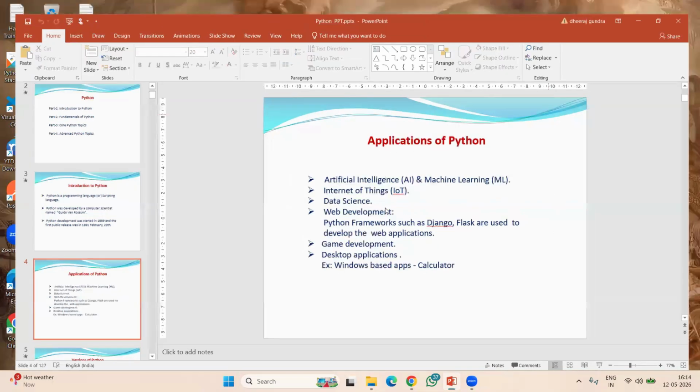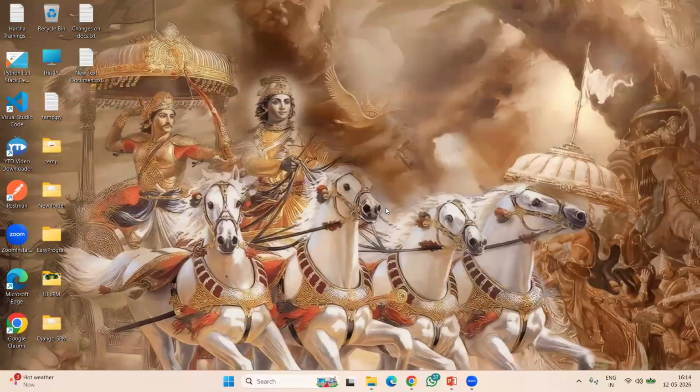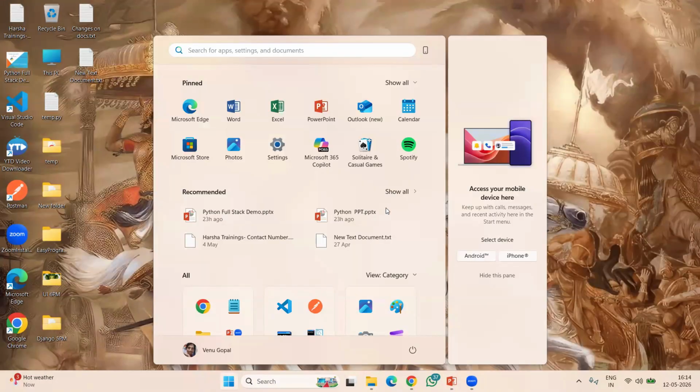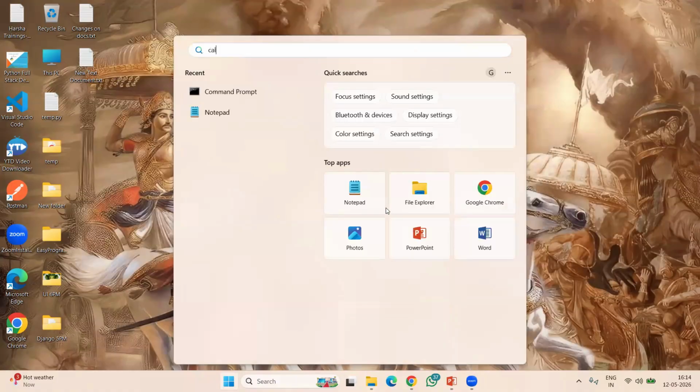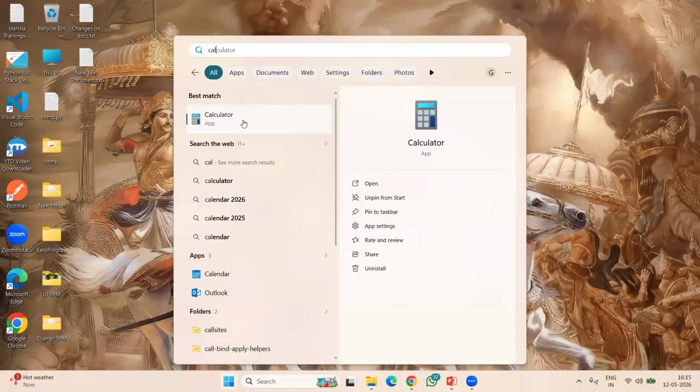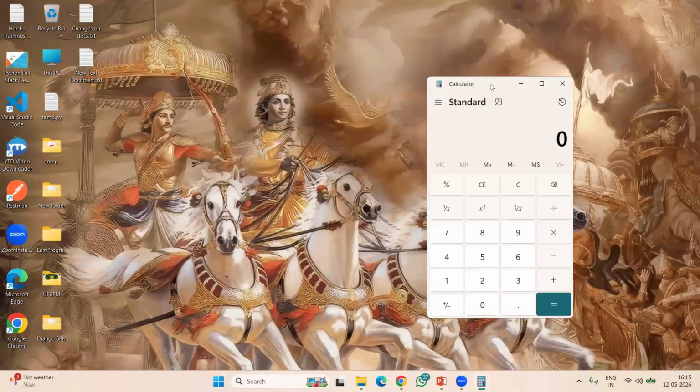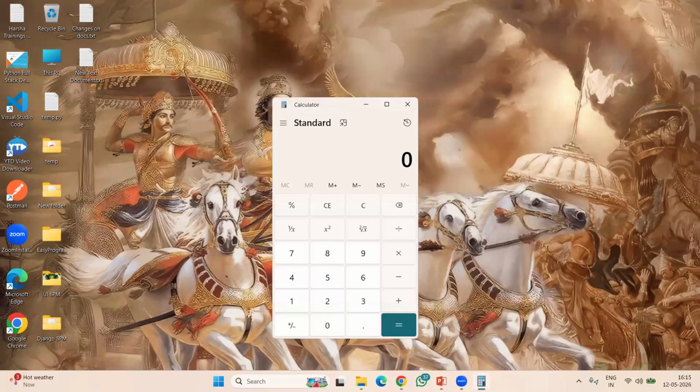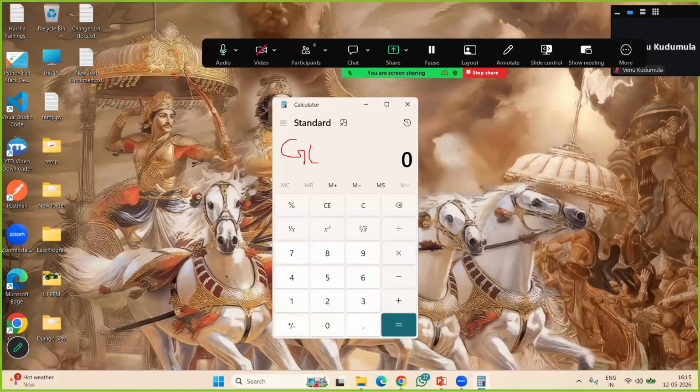For example, this is my desktop. Here there are so many apps like this. See, there are so many apps in my lab. For example, I said calculator. See, it is one app. Technically it is called a GUI component. Does anybody know the meaning of GUI? What is the GUI full form?